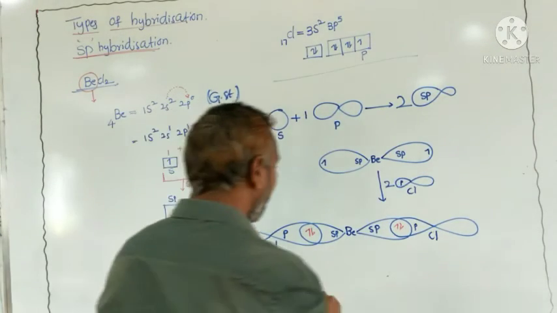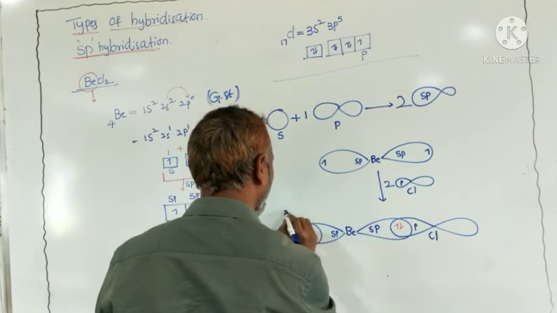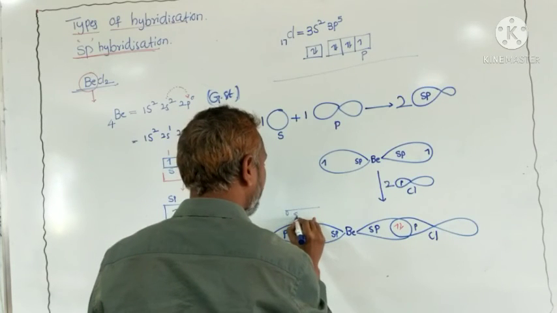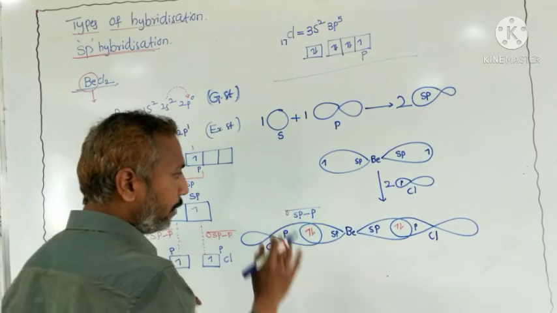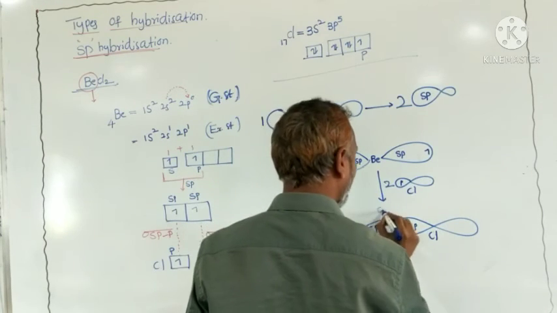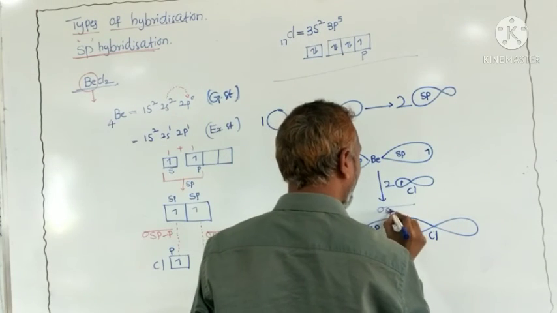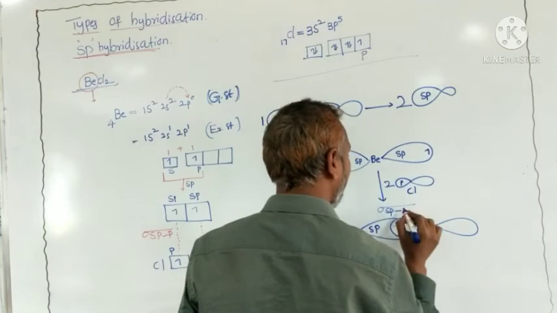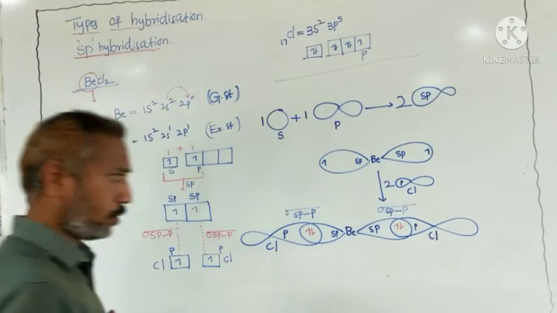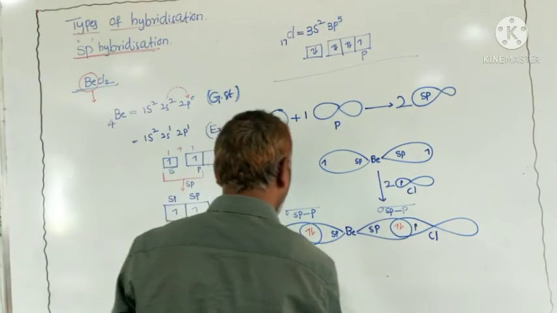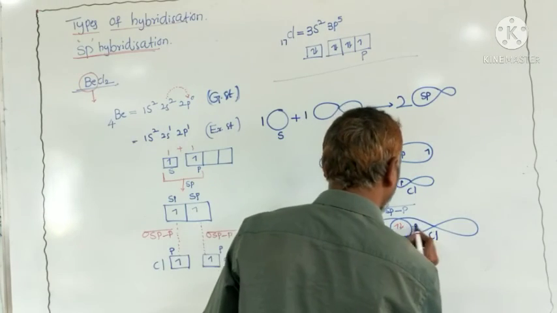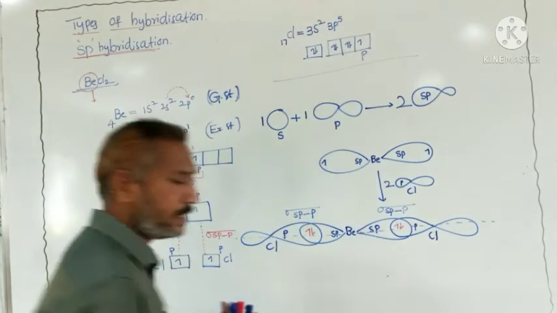What is the sigma bond name here? The sp hybrid orbital overlaps with the p orbital of chlorine. What is the sigma bond name? sp hybrid orbitals overlap with p orbital of chlorine. Now if we draw the internuclear axis, what happened here? All can form sigma bonds.